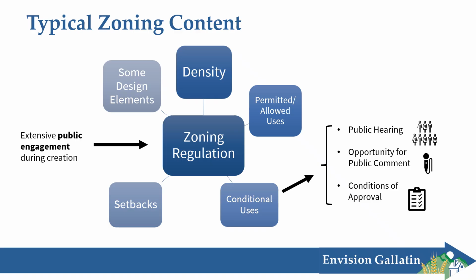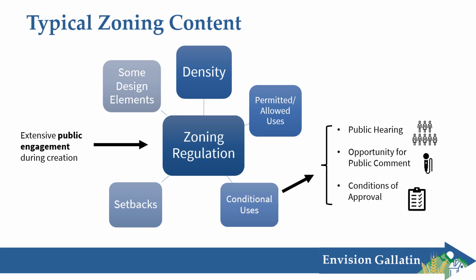In terms of content, zoning usually includes these elements. We'll talk about these terms quite a bit in the code, so I'm going to go over what they mean now. So density usually refers to the number of dwelling units that can be built on an acre or another specified unit of land. It also contains a list of permitted or allowed uses. So those are uses that can occur by right, usually without special permitting.